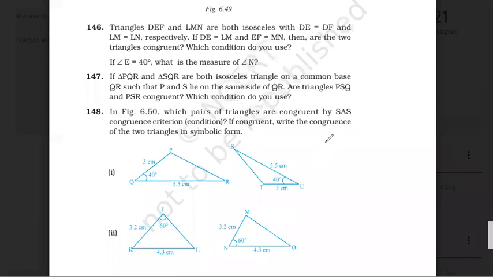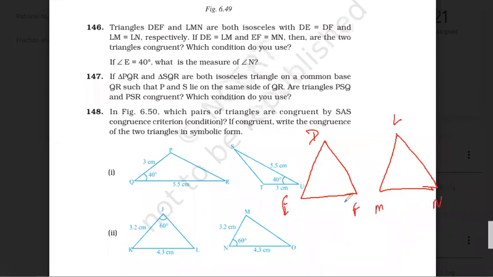Let's draw two triangles, DEF and LMN. D, E, F, L, M, N. You have to draw figures, right? Both are isosceles. Means DE is equal to DF and LM is equal to LN, right? And DE is equal to LM. So write like this. DE is equal to LM. In the same way, DF is equal to LN because they are equal, right?